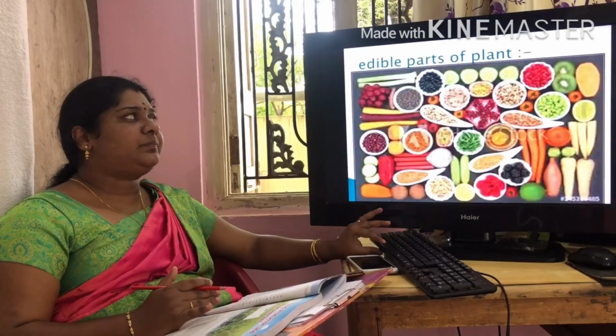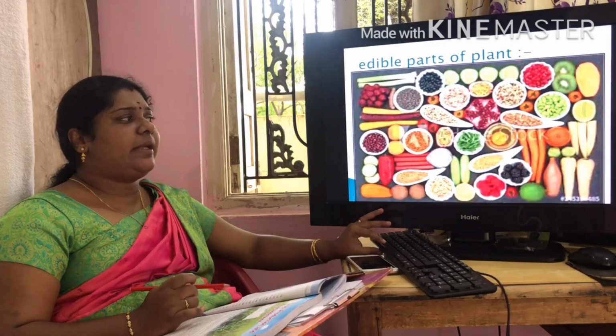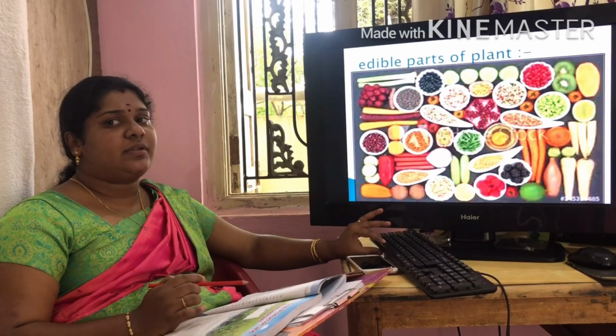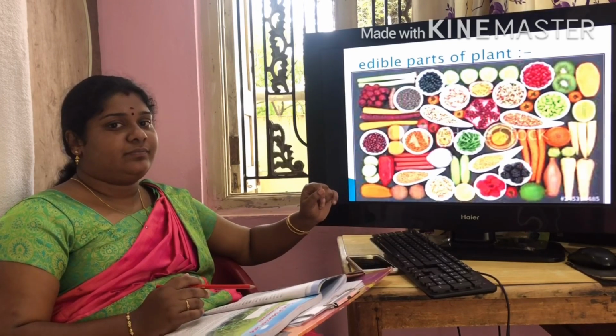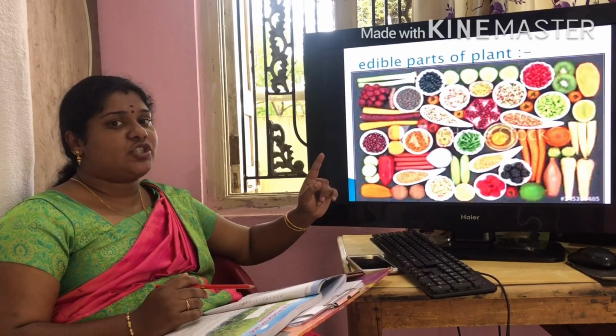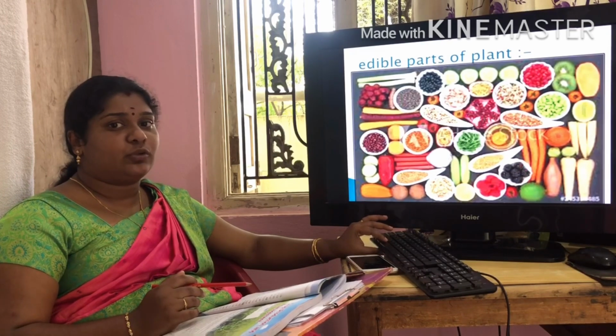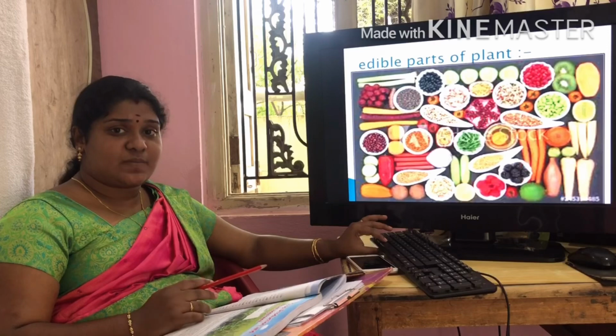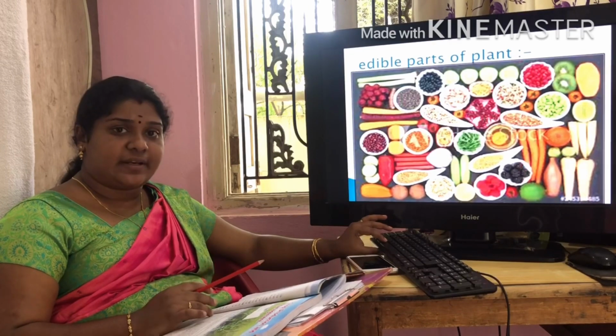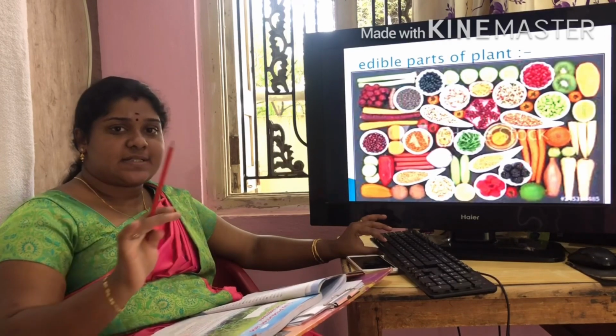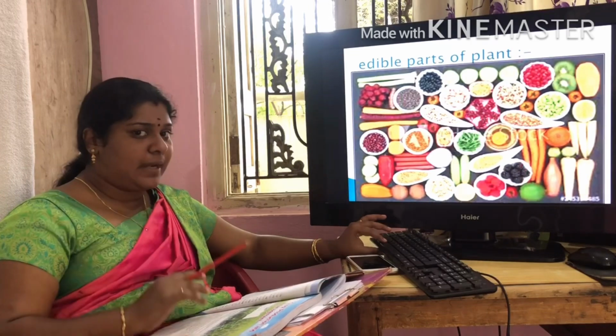Next one, edible parts. Which are the main edible parts of the plant? First one, fruits. Fruits we can eat. Vegetables in some plants, such as carrot, beetroot, like that. And in some plants stems are eaten, and in some plants leaves are eaten. Okay, such kinds of parts are called the edible parts of a plant.